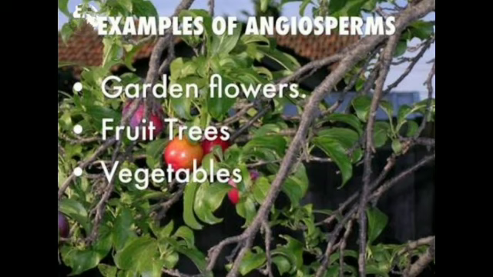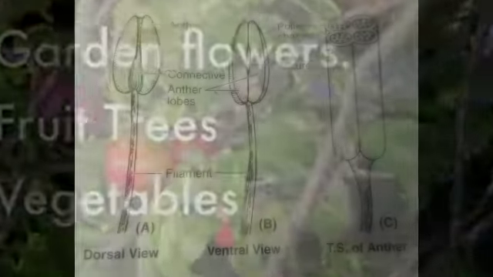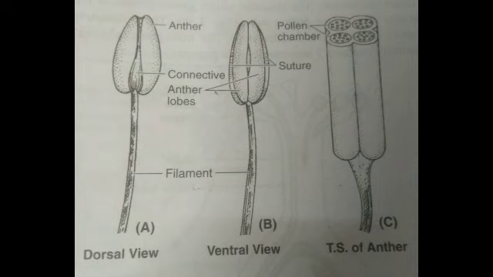Now let us study in detail the structure of the anther. See, each stamen has 2 anther lobes. Clear? So in the diagram also you can easily see that it has 2 anther lobes. That's why it is known as dithecous. Di means 2. Clear?